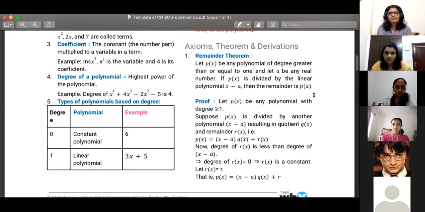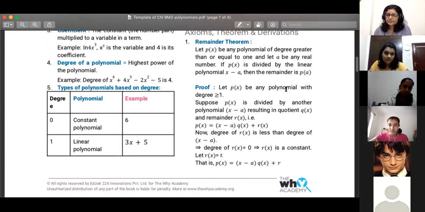So any polynomial of degree greater than or equal to 1, and let a be any real number. Like we took x minus 2, so 2 is a real number. If p of x is divided by the linear polynomial x minus a, which is what we have done, then the remainder is p of a. And the proof is like what I just did.